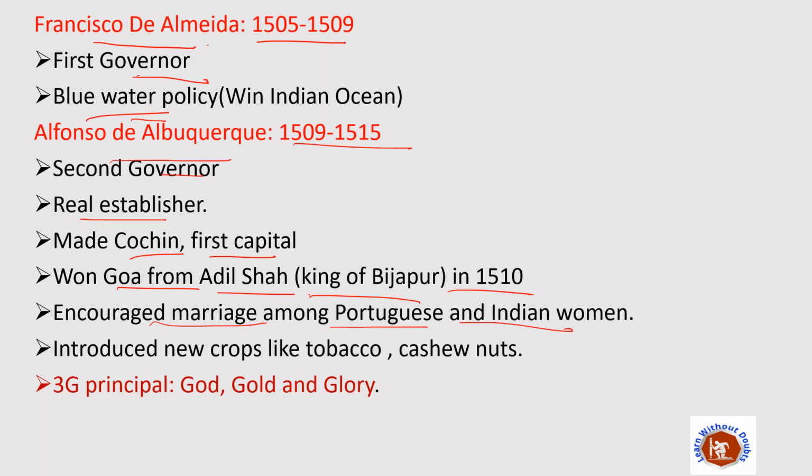Okay, and he also introduced new crops like tobacco, cashew nuts, etc. in India. His 3G principle is important; sometimes it is asked in the examination. So he gave the 3G principle, and it is nothing but God, gold, and glory. He said these three things are very important for survival. So this was Alfonso de Albuquerque's 3G principle, which consists of God, gold, and glory.